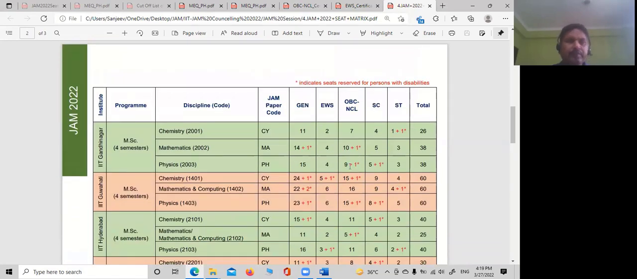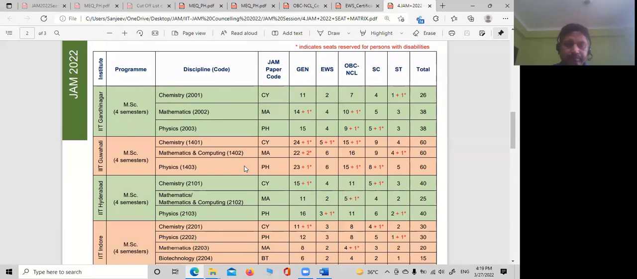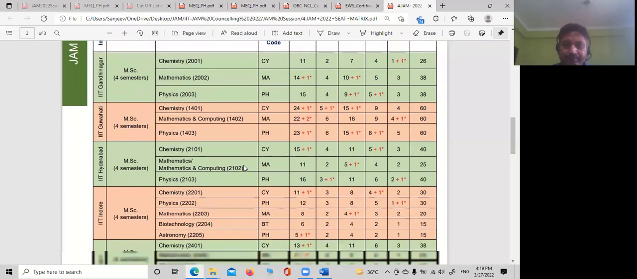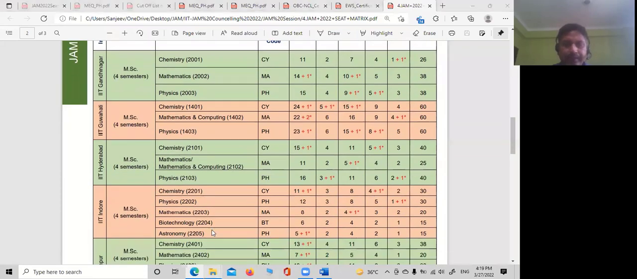Any question over it? Or we can skip it. Any clarification over the seat matrix, or is it clear to everyone? You can go through it. It's clear, sir. Okay.